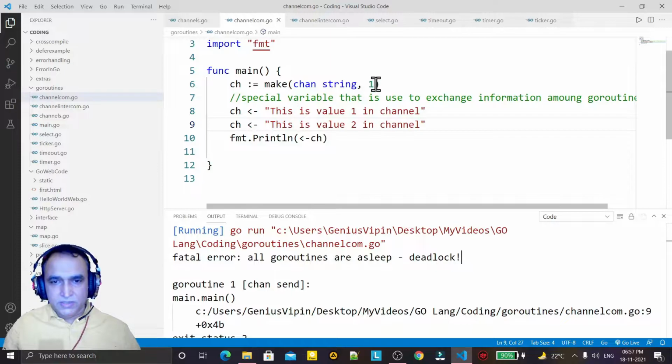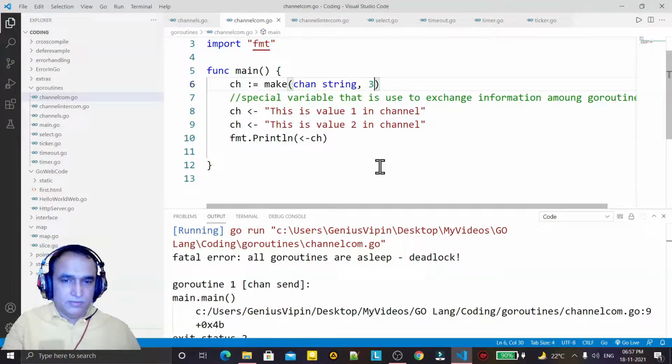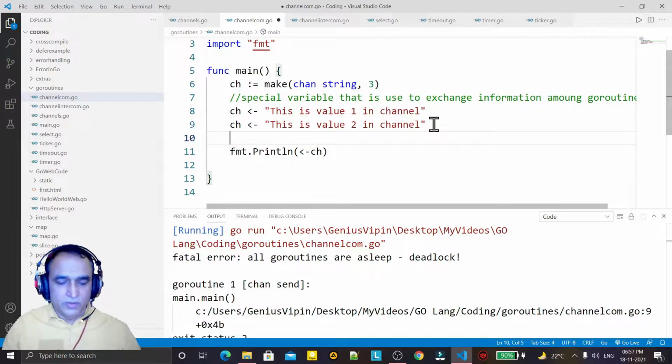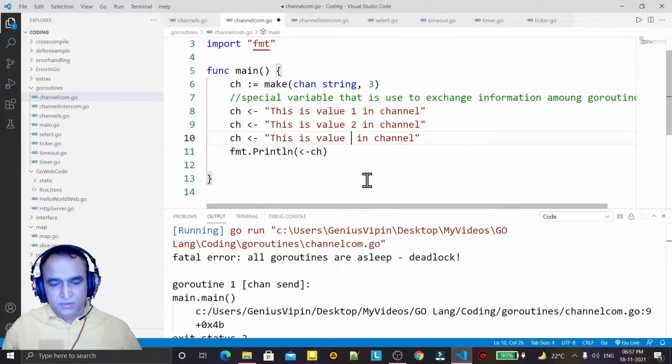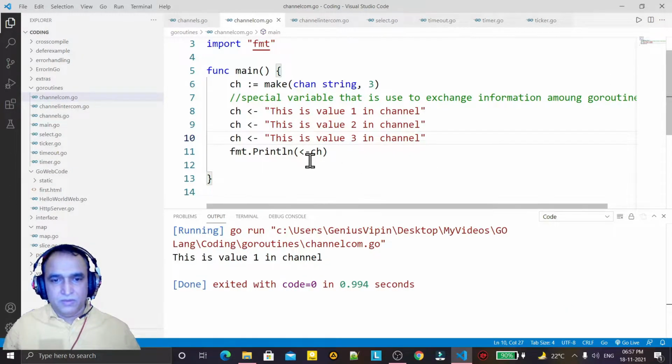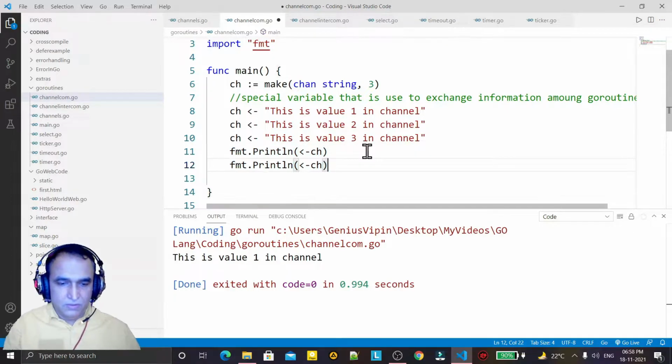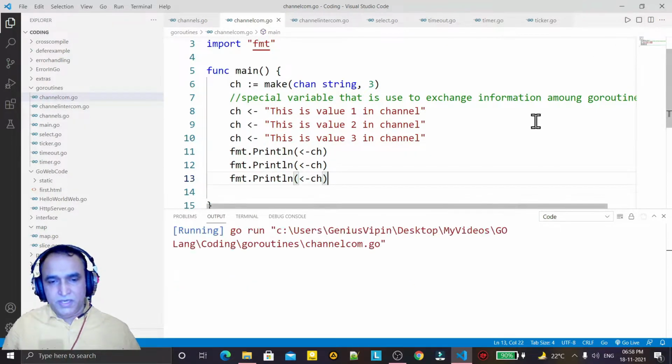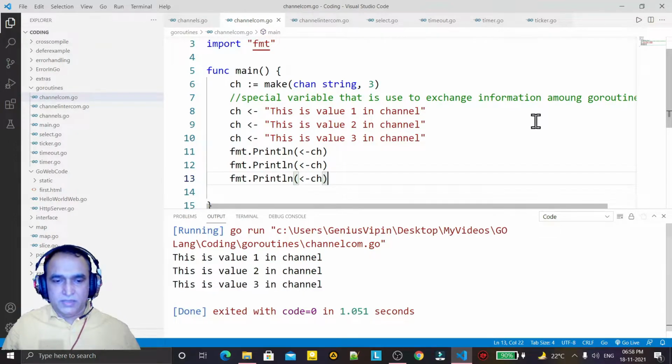Because the size is 1 and I am inserting 2 values. So I can say here 3, or insert one more value like this. So 3 values and buffer size 3, and I'm displaying only 1. So I print this 3 times like this, and it will display the values 3 times.